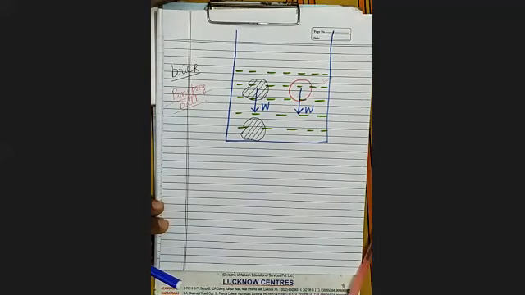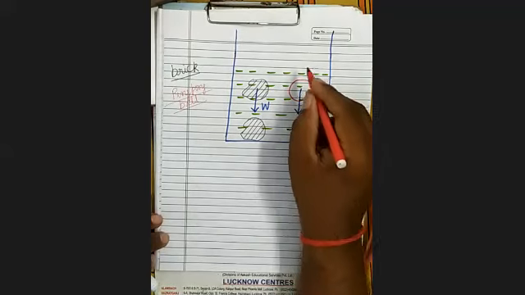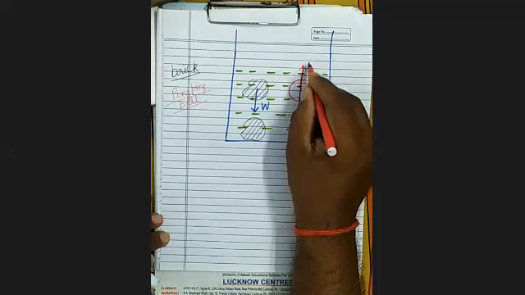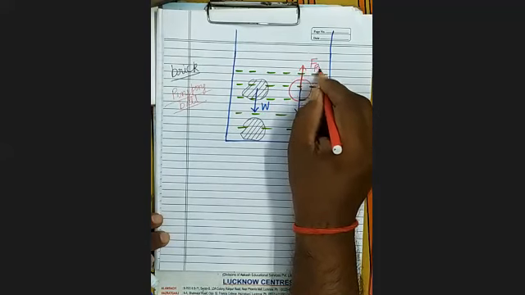Is it clear? And because of this upward force, it goes up.